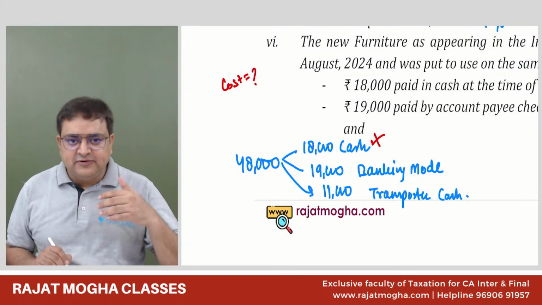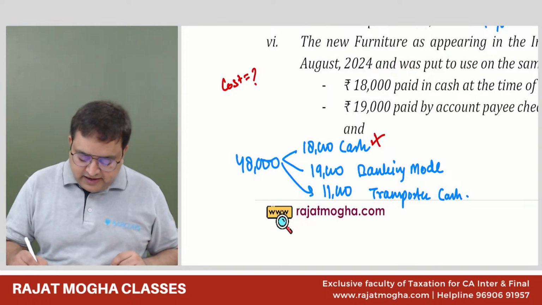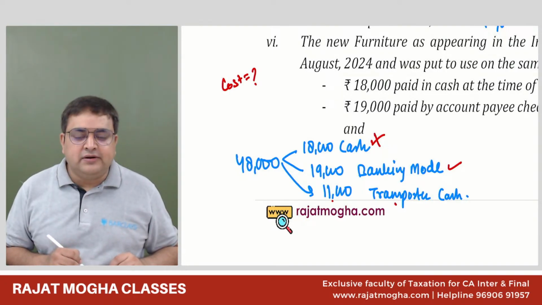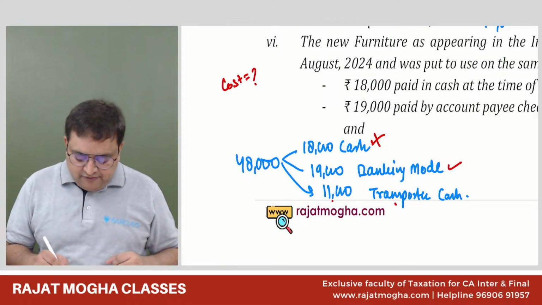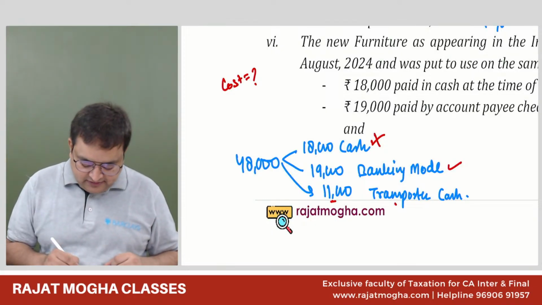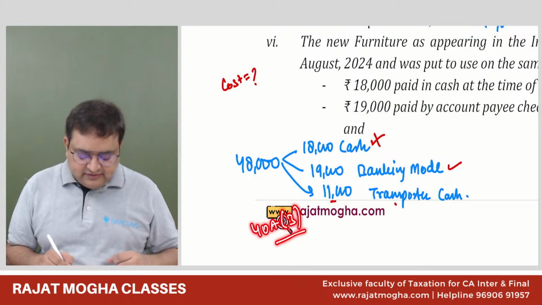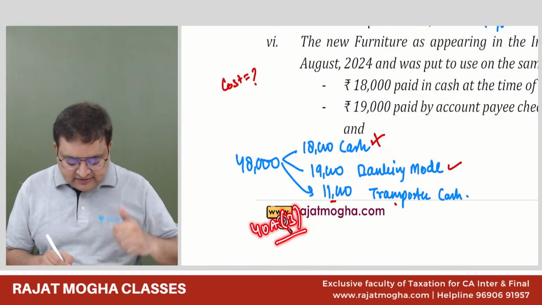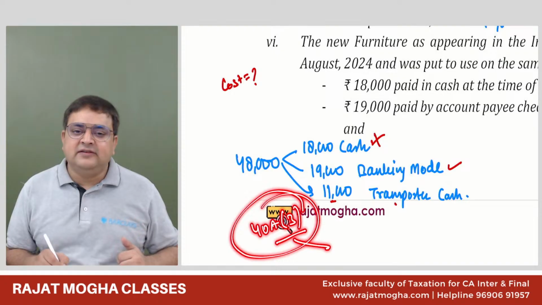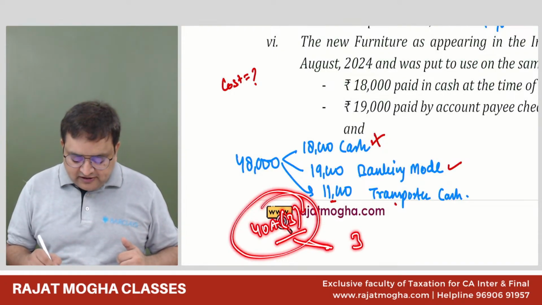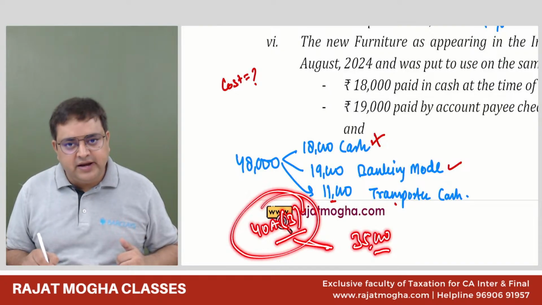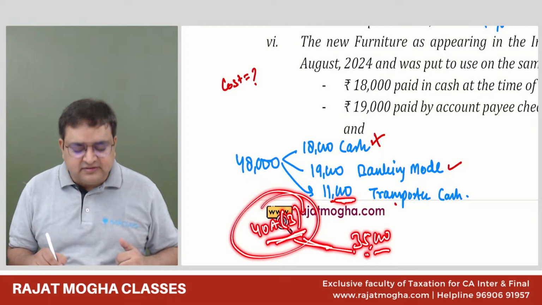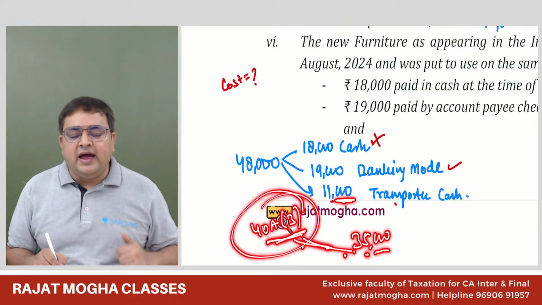We have paid through banking mode, and 11,000 paid to the transporter. We know that there is a section 48.3. It says that you should not make a payment of more than 10,000 in a single day to a single party. However, there is an exception of 48.3. It says that to a transporter, you can make a payment of 35,000. So we are using this 48.3 exception, because 35,000 we can pay. That is the reason it should be allowed. So 19 is allowed, 11 is allowed, 18 is not allowed.